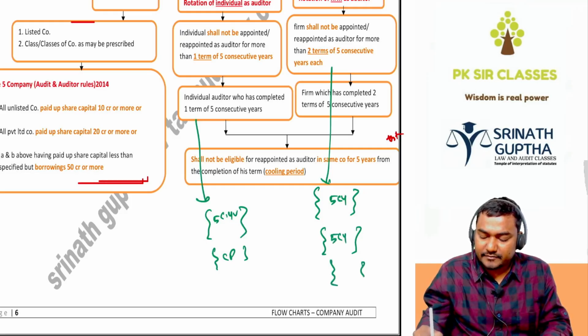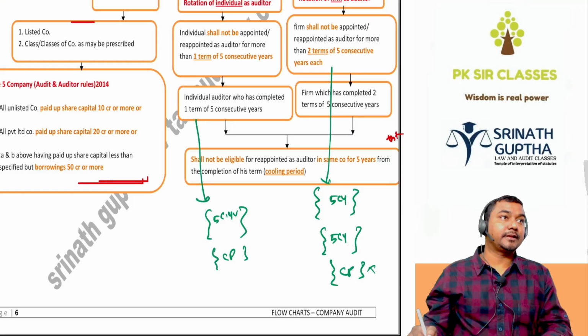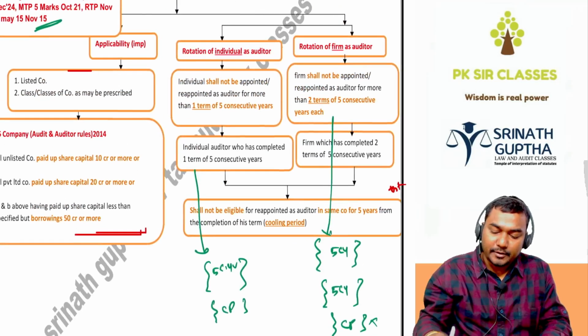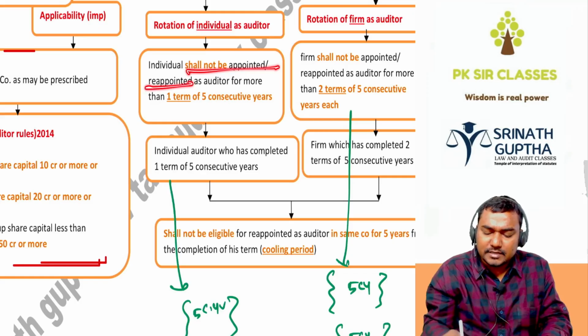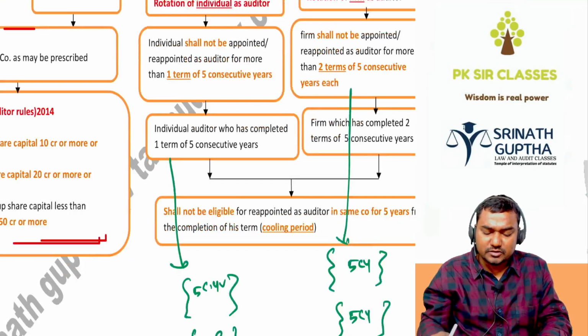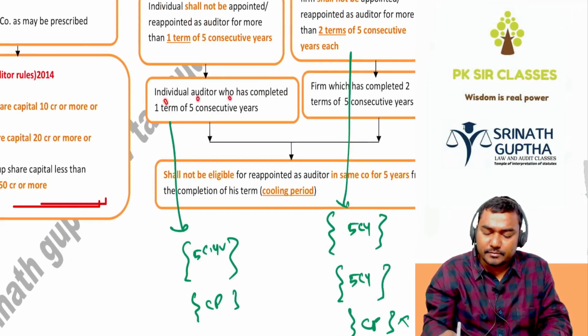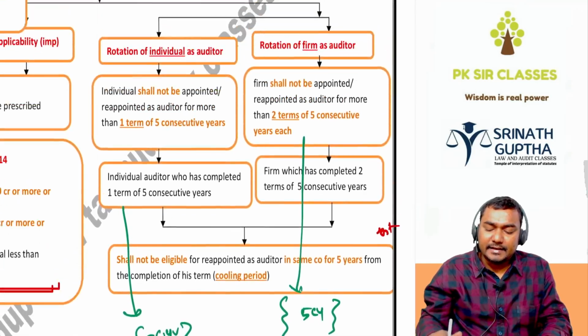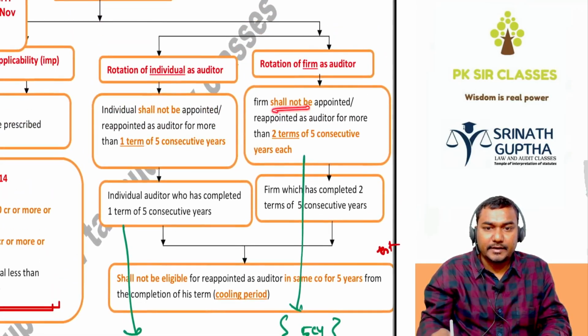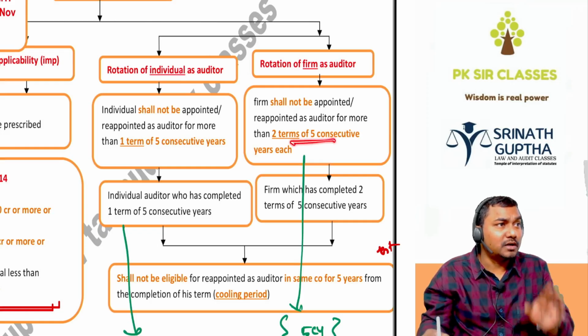2 terms of 5 consecutive years. Next 5 years cooling period, the firm cannot become the auditor. An individual shall not be reappointed as auditor for more than one term of 5 consecutive years. Individual auditor who has completed one term of 5 consecutive years shall not be appointed or reappointed in the same company for the next 5 years. And a firm shall not be appointed or reappointed as auditor in the same company for more than 2 terms of 5 consecutive years.